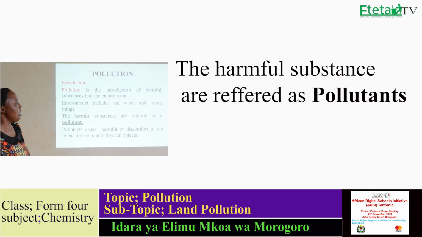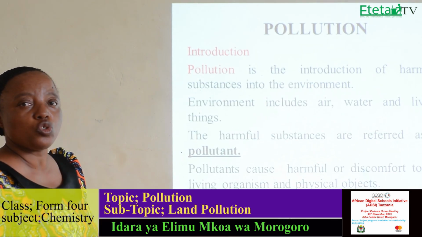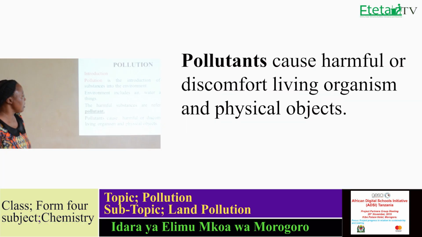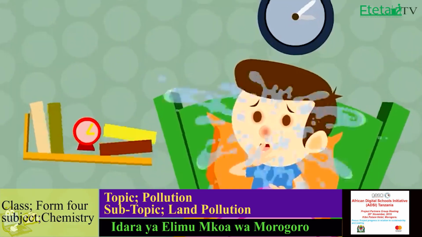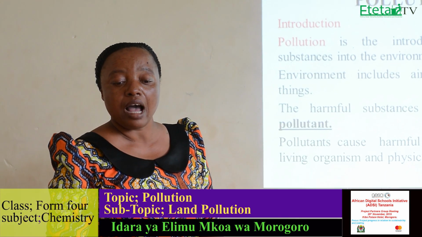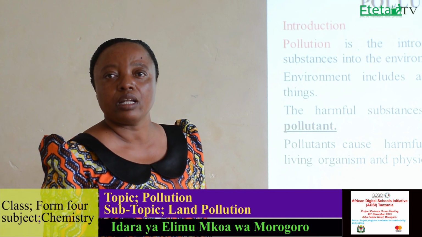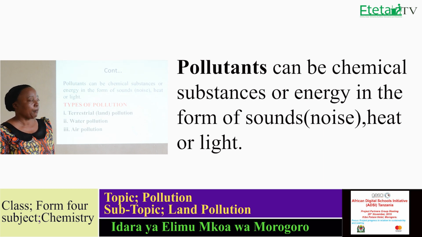Now the harmful substances are referred to as pollutants. So any substance which is introduced to the environment and which is harmful can be called a pollutant. Pollutants cause harm or discomfort to living organisms and physical objects. So any pollutant in the environment can cause harm or discomfort to living organisms. This is not required in the environment, and they are called pollutants. Pollutants can be chemical substances or energy in the form of sound or noise, heat or light.